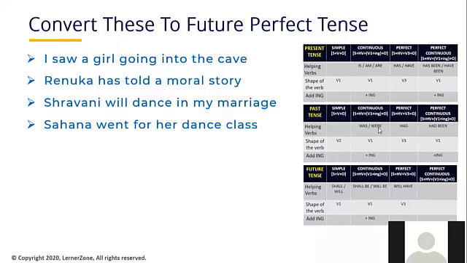Was and were. Okay, are we using any helping verb in this sentence? Have you found any was or were in this sentence? No. Okay, what is the verb here? Went. Okay, went is which shape of the verb? I'm asking, went is which shape of the verb? First shape, second shape, or third shape? Second. Okay, what is the first shape of went?